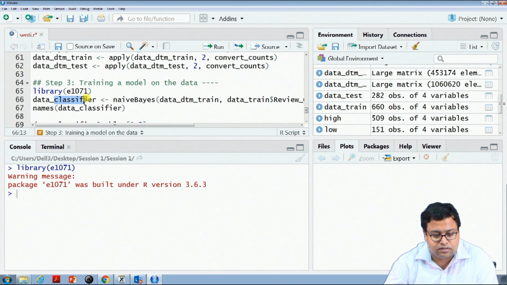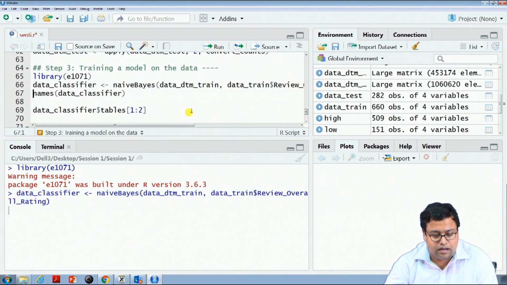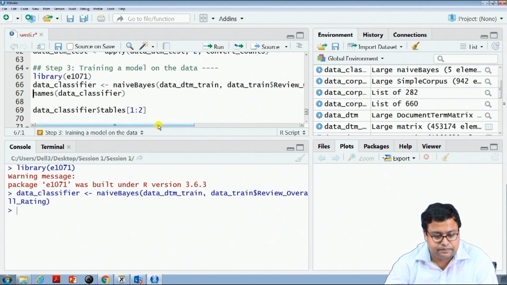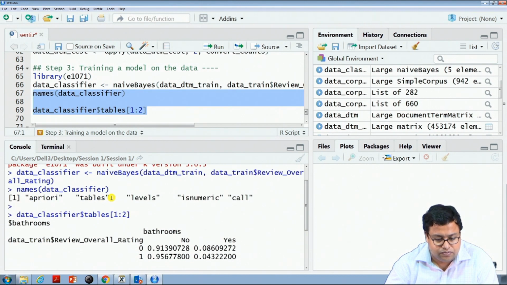Now, data underscore classifier, the model name, is naive Bayes. This is the algorithm name, where this is my x, which is the term matrix, and the y variable is the overall rating that you got, the 1 0 rating. If I run this, I get the classifier, and if I want to see the probabilities of the classifier, I can see at least the first two.